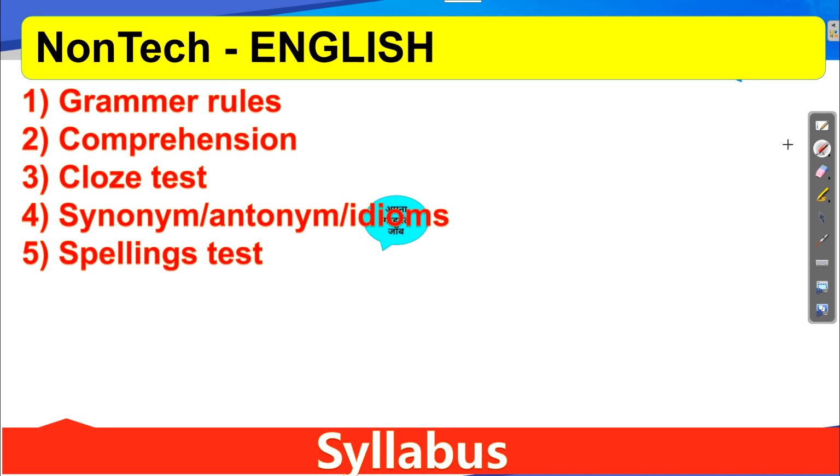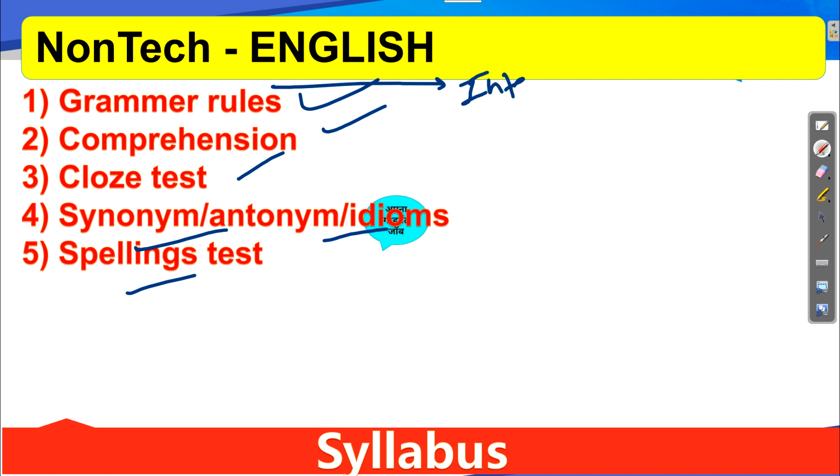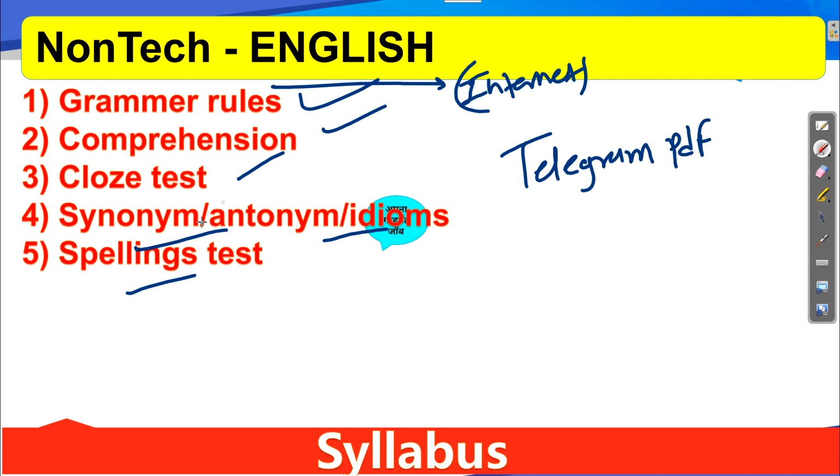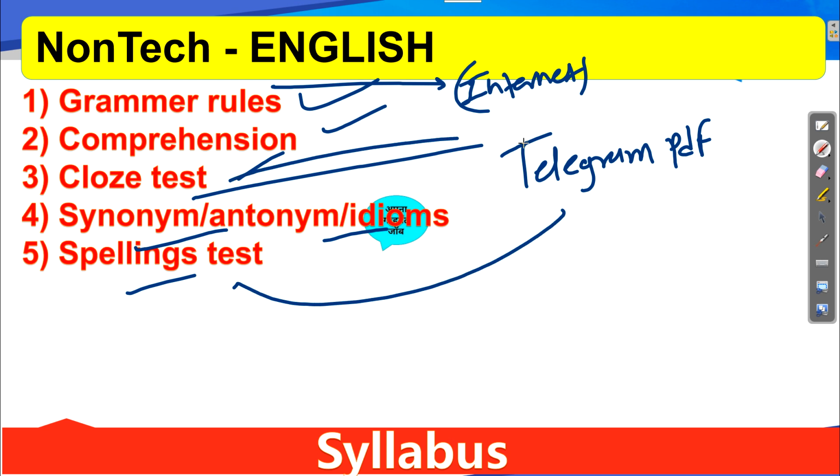The last subject is English. For English, there are grammar rules, comprehension, cloze test, synonym, antonym and idioms, and spelling test. For grammar rules, you can refer to any book which has grammar, or on the internet also you will get the grammar rules. No need to study any other thing. For practice questions, our Telegram PDF of English is there. From that PDF, follow regularly synonym, antonym, and spelling test. All the things are there in your Telegram PDF.